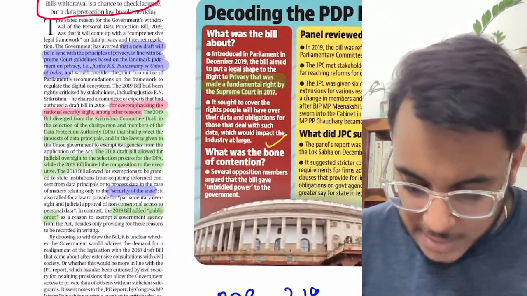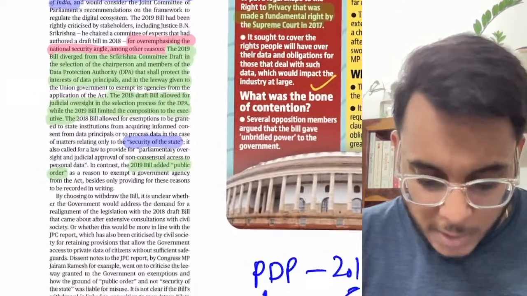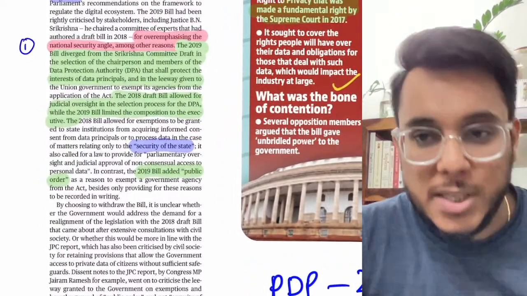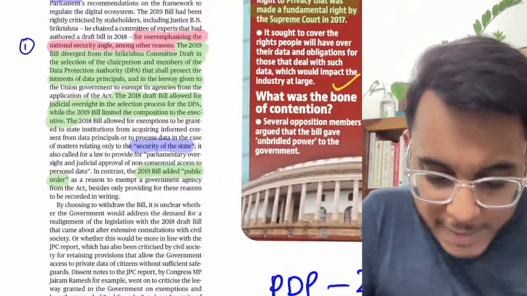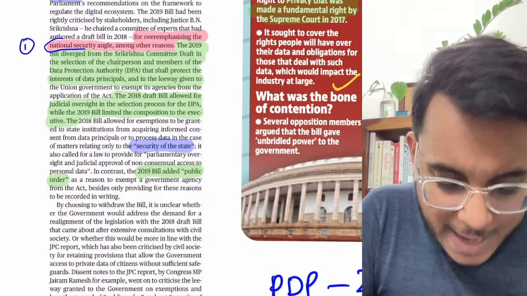Now guys, first of all, let's understand what the major issues were in this particular bill. Basically, the first major issue of this particular bill was that an overemphasis on the national security angle was given.